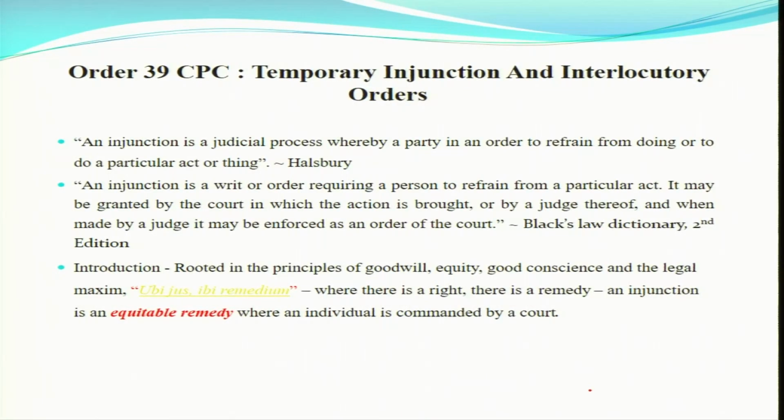This relief, the temporary injunction under CPC, is a very important relief, because if your application under Order 39 is accepted by the court, then you can save your property from wastage, from alienation, from damaging, all those reliefs that have been mentioned in Rule 1 itself.